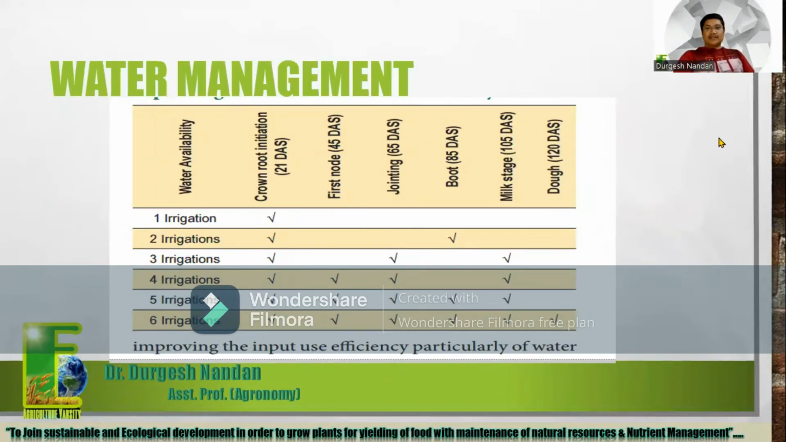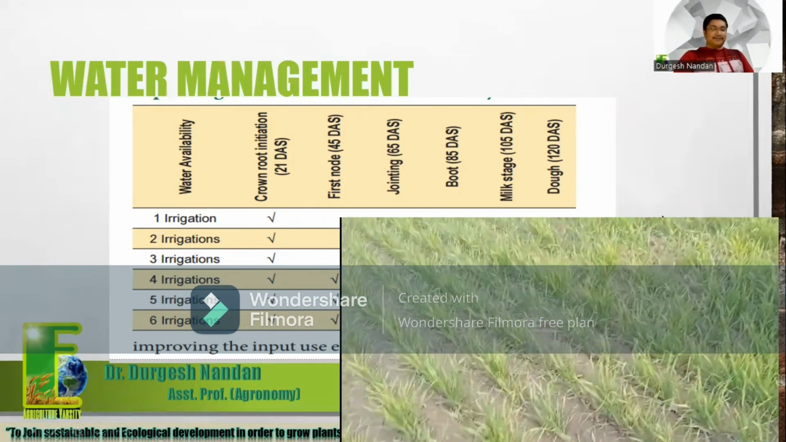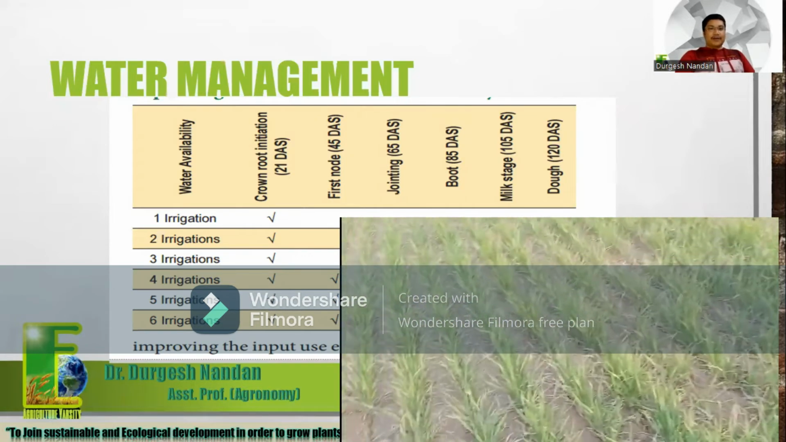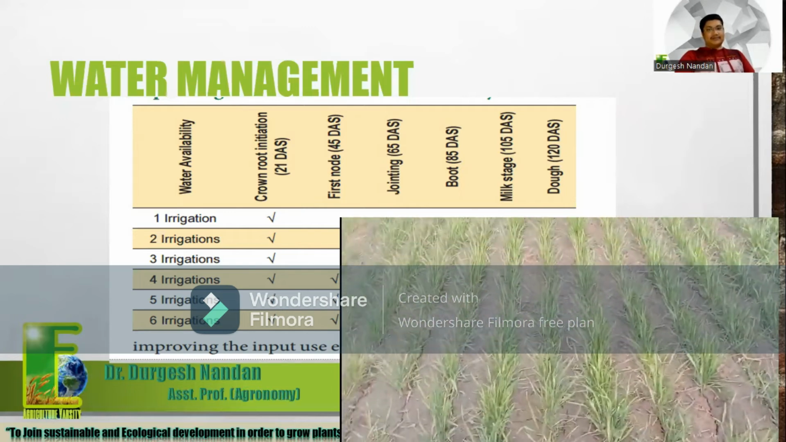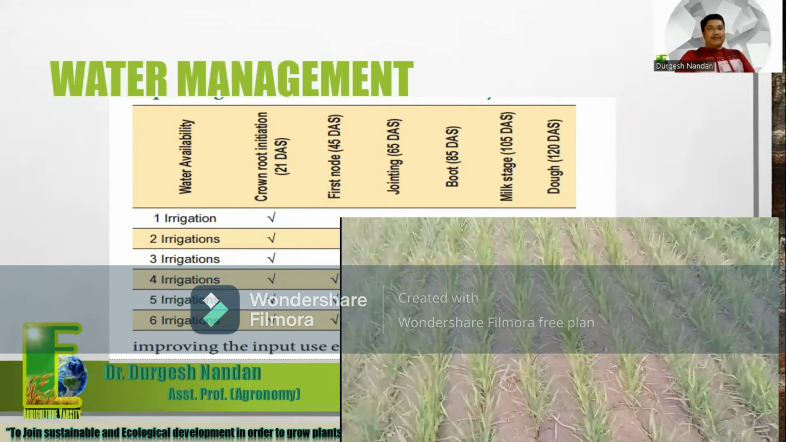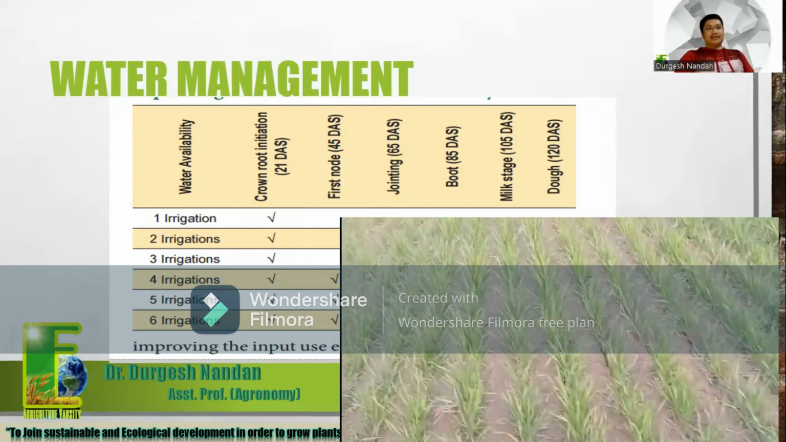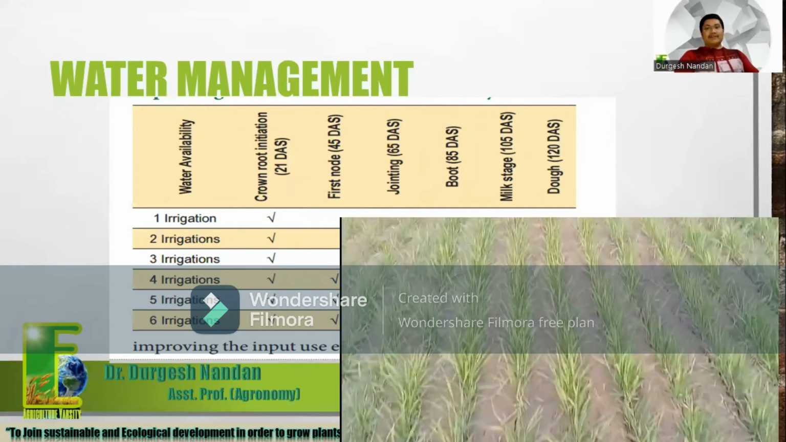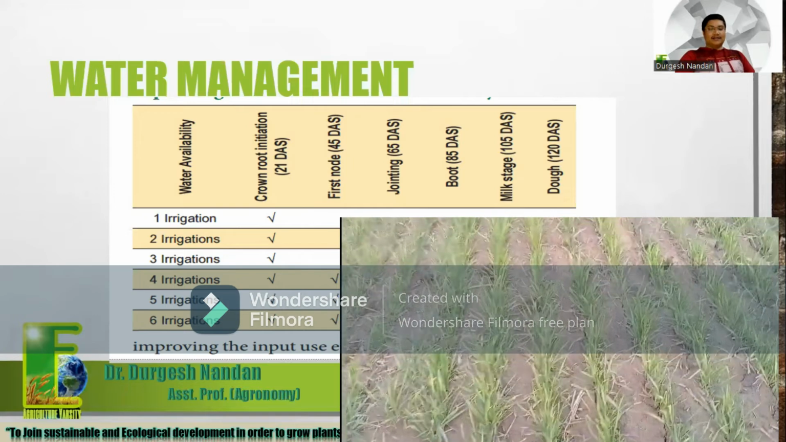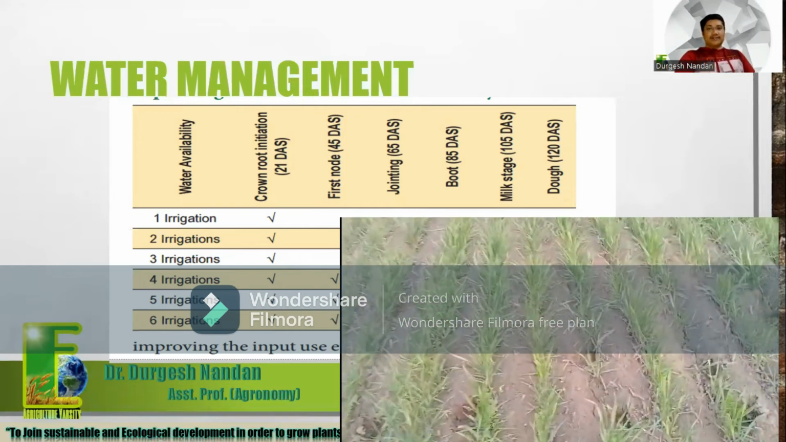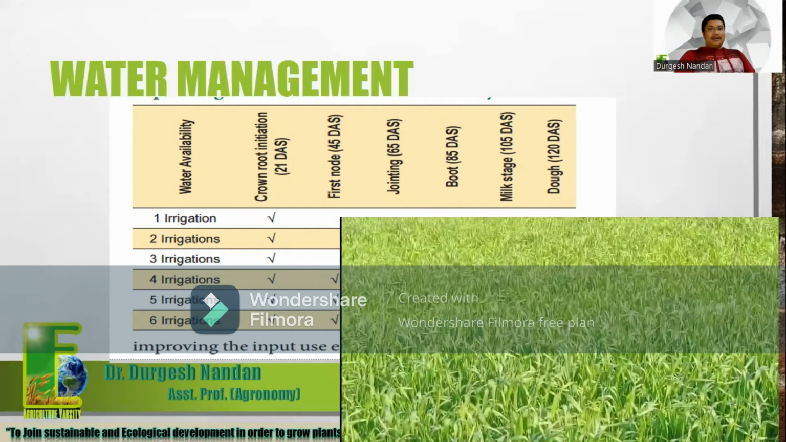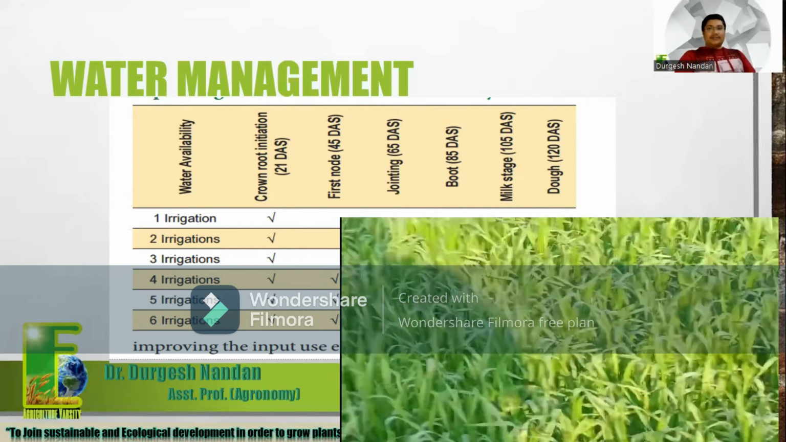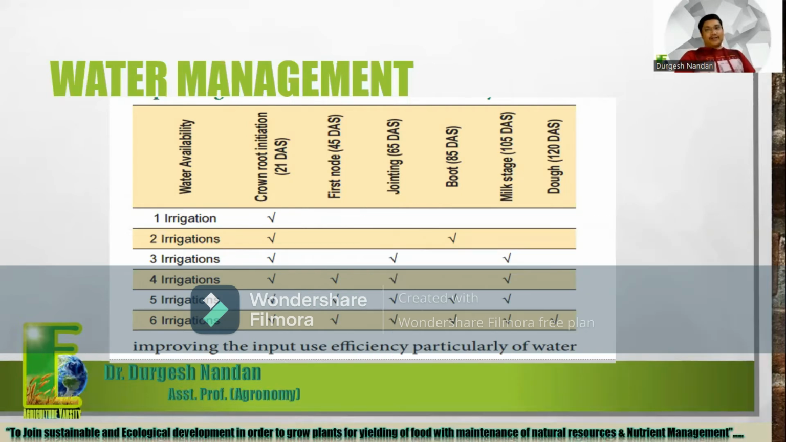So after the management of the fertilizer, now comes a very important practice, water management. Generally we know that the plant body is also around 85 to 90% water, and water takes part in a lot of the metabolic activities of the plant. So that's why water is very important, not only for our lives, but for the plant also. After the management of nutrients, water management is a very important practice for every crop.